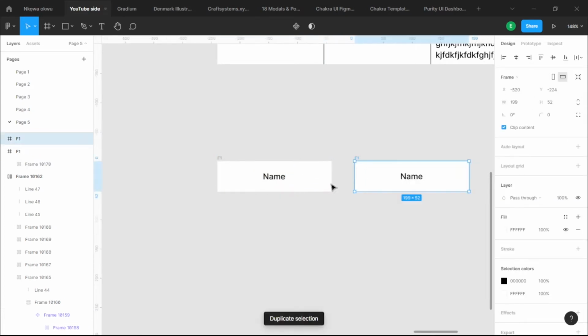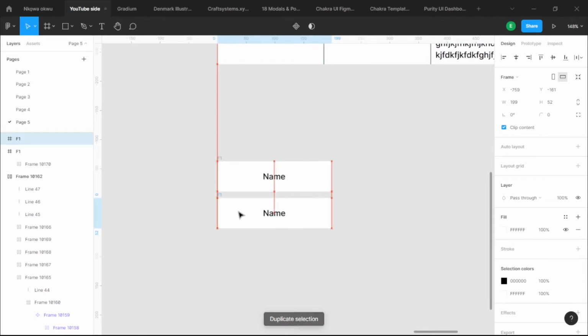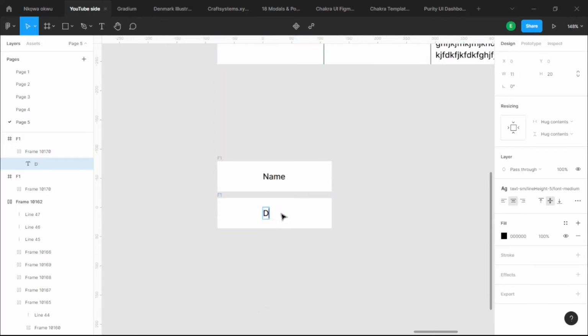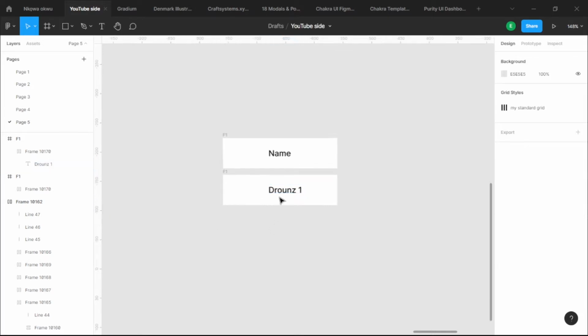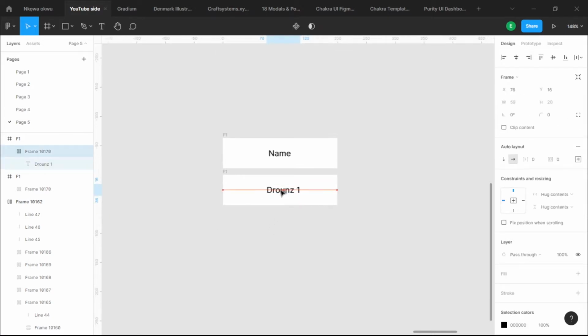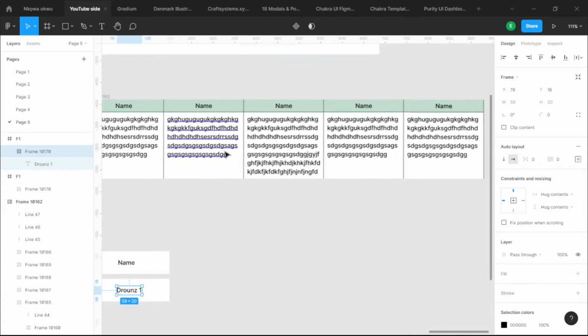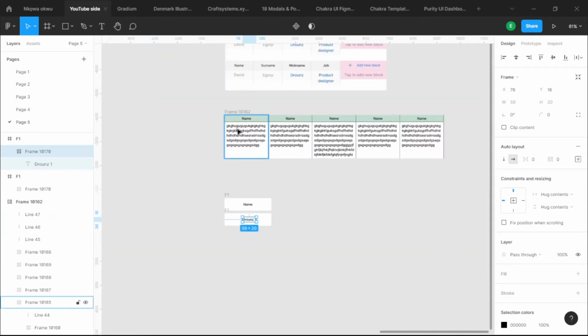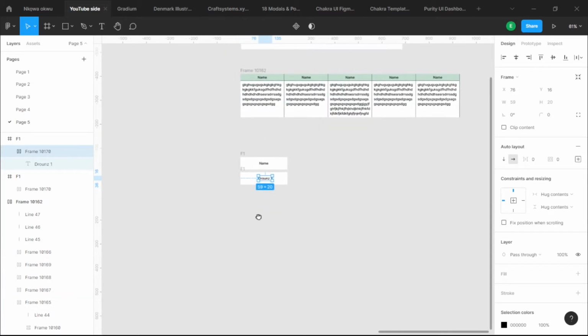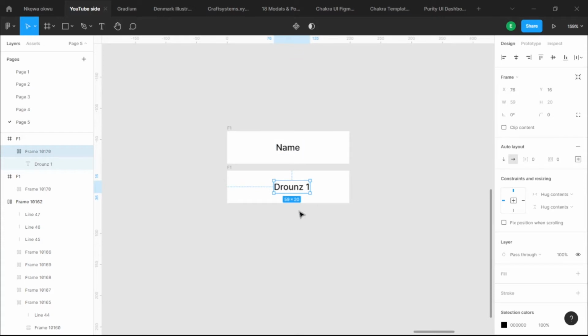I'm going to duplicate F1. Now we have 2 F1. I'm going to bring 1 down. I'm going to call this drones 1. Why I'm calling this drones 1 is because we're going to have more than one component, because all of these are extensions or duplicates of one particular master component here. That's how you work to make everything easier. While moving forward, there's a video where I explain variants, how I used components and how to create components in variants. The link is below in the description.